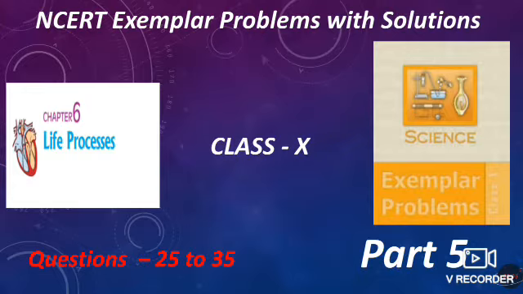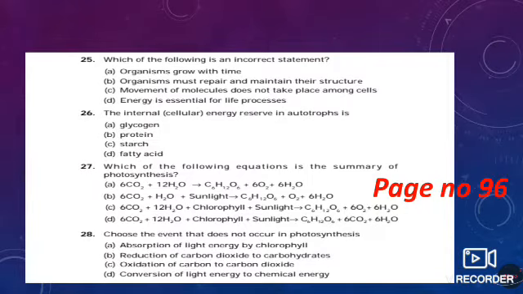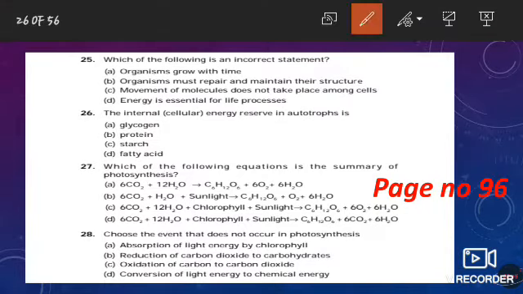This is part 5 of the NCERT Exemplar Problem with Solution series. In this part, we will try to solve questions number 25 to 35. Now let's get started. Question number 25 is, which of the following statements is incorrect? There are 4 statements and we have to choose the incorrect one.